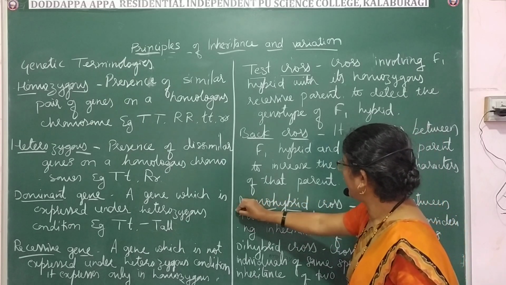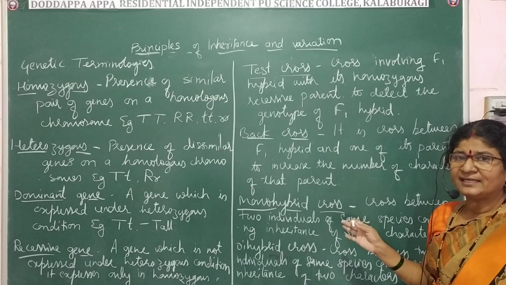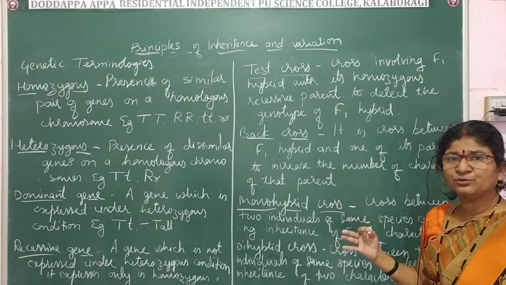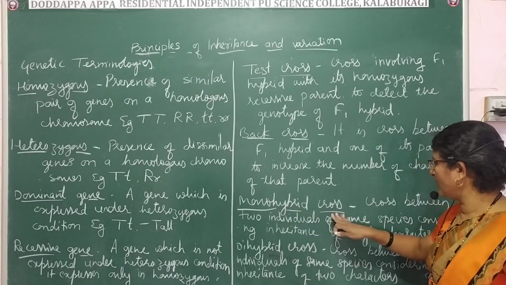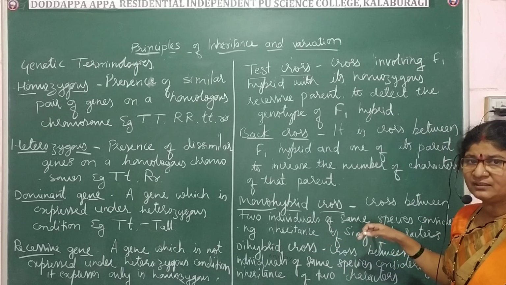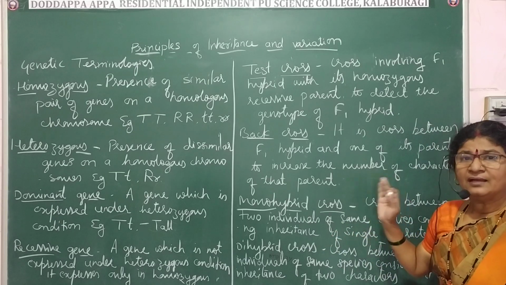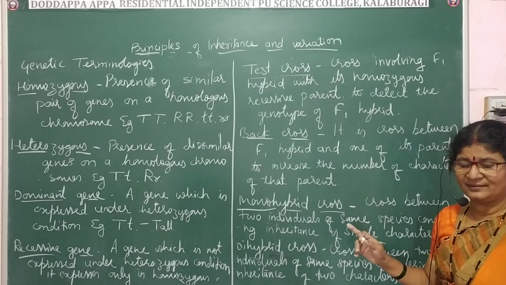Now monohybrid cross. Cross is hybridization, that is breeding of two individuals to get the progenies. Monohybrid cross is a cross between two individuals of the same species considering the inheritance of one character.